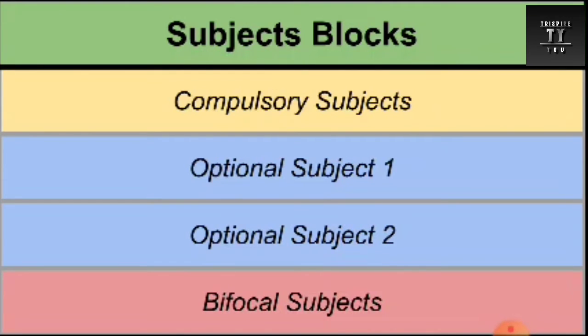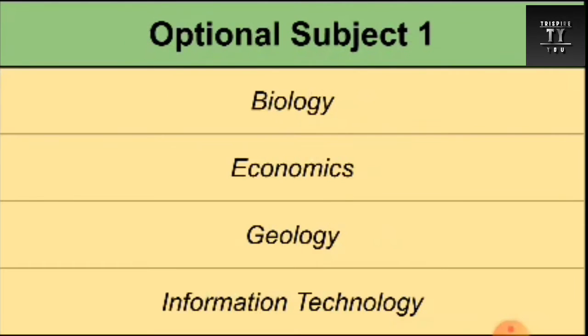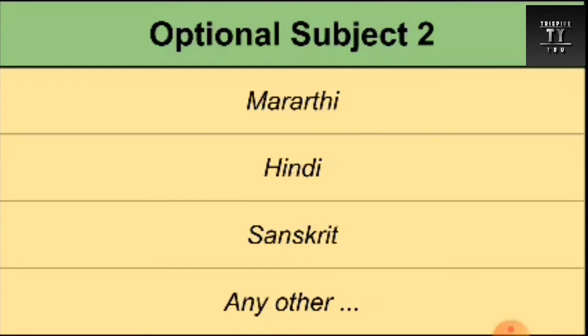Optional subjects are the subjects which we can choose or not, meaning we have many options. Let's take a look at them. In the first block, optional subject 1, we have biology, economics, geology and information technology. We can choose any one subject from this. In the second block we have Marathi, Hindi, Sanskrit and any other languages.